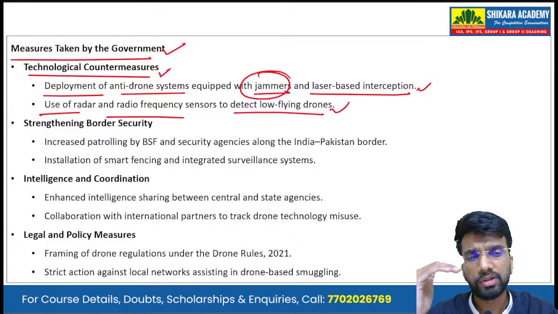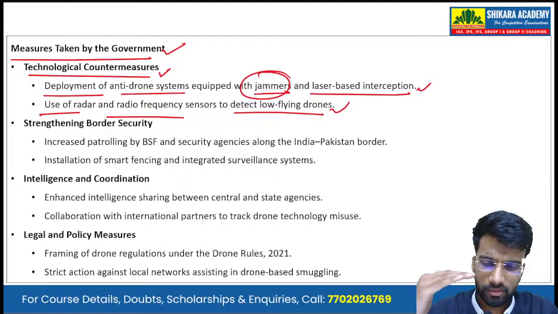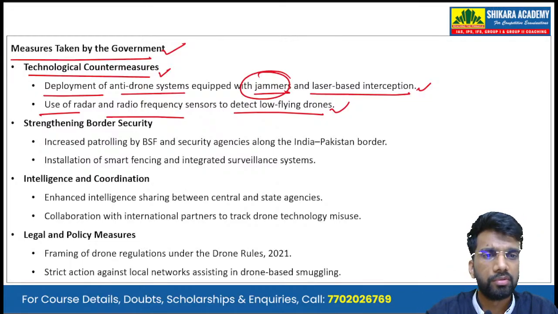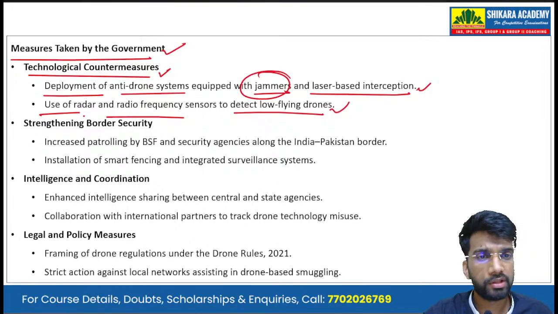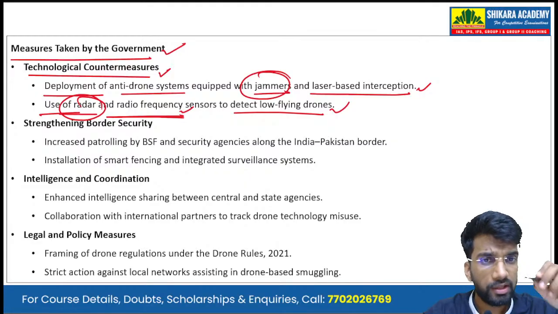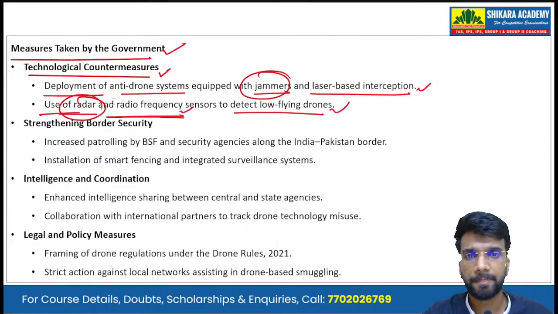Many times these drones fly at lower altitudes, so they are not detected by radars designed to detect incoming aircraft or projectiles like missiles. For these UAVs we have special radars and radio frequency systems to detect them.